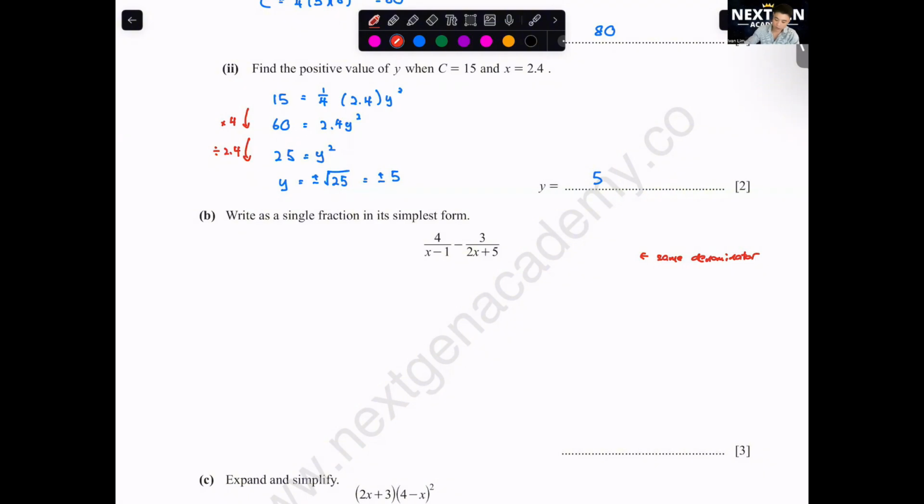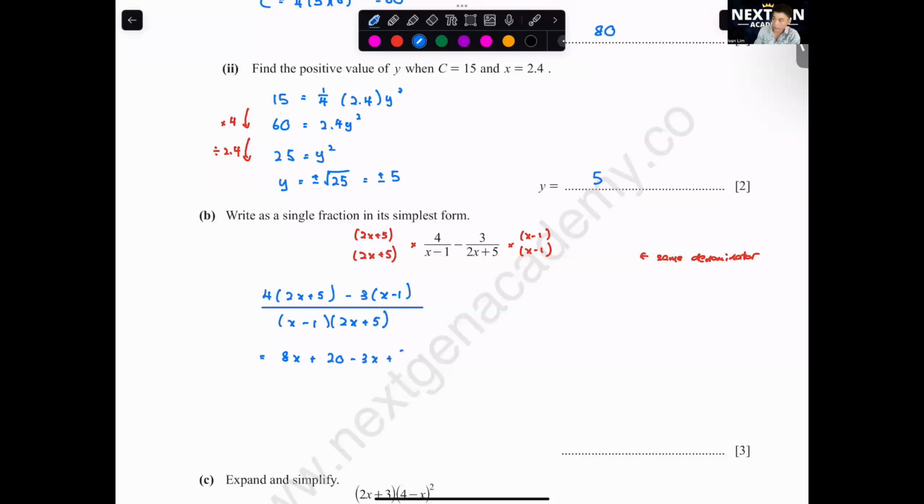Okay, so how to make it the same denominator? We need to multiply this by x minus 1, x minus 1. This one you multiply by 2x plus 5, 2x plus 5. Okay, write down the working here first. 4 multiply 2x plus 5 minus 3 multiply x minus 1. You can straight away just write it into one denominator. So here becomes x minus 1, 2x plus 5. Okay, let's simplify the numerator, the top part. You get 8x plus 20 minus 3x plus 3.